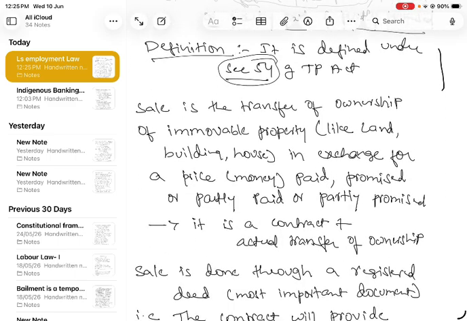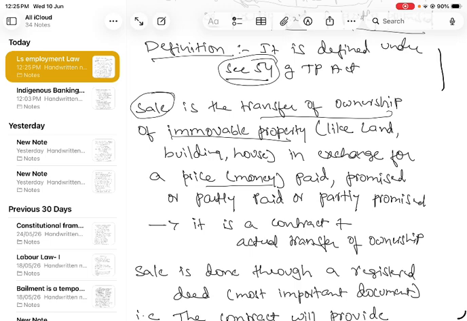What it has defined means sale is the transfer of ownership of immovable property like land, building, house in exchange for a price, that is money, paid, promised to pay, partly paid, partly promised. So this is known as sale. Sale is the transfer of ownership. When I sell my mobile to you, then you will become the owner. I have sold it to you, so you get that mobile to use, and you have purchased it from me.